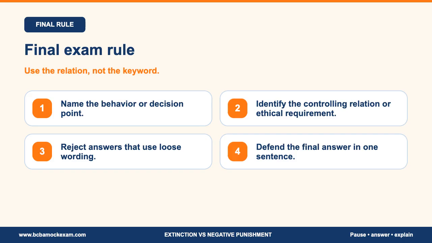Final rule. Extinction means the response no longer produces the maintaining reinforcer. Negative punishment means a stimulus or reinforcer is withdrawn after behavior and the behavior decreases in the future. Do not decide from the word removed. Decide from the function, the contingency, and the future effect.